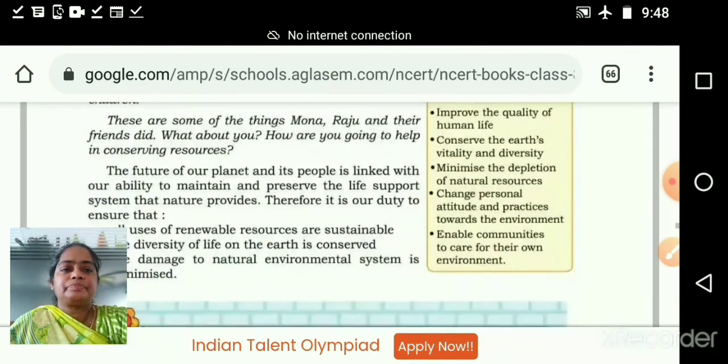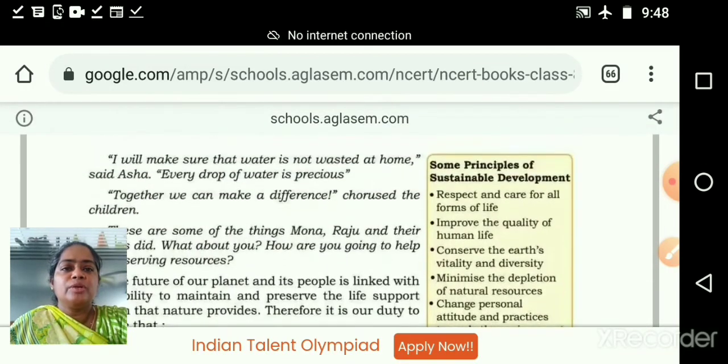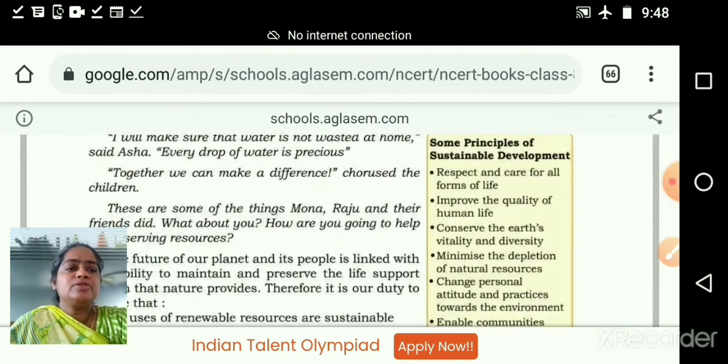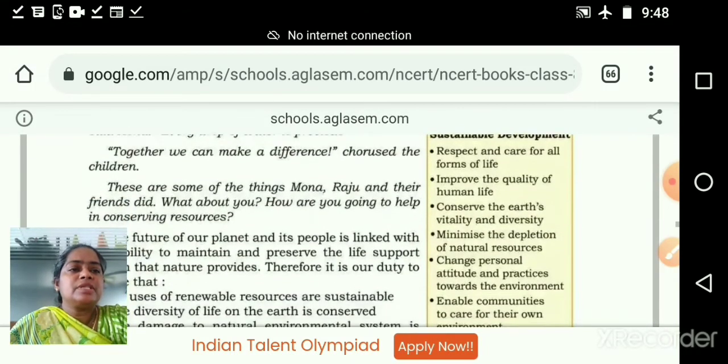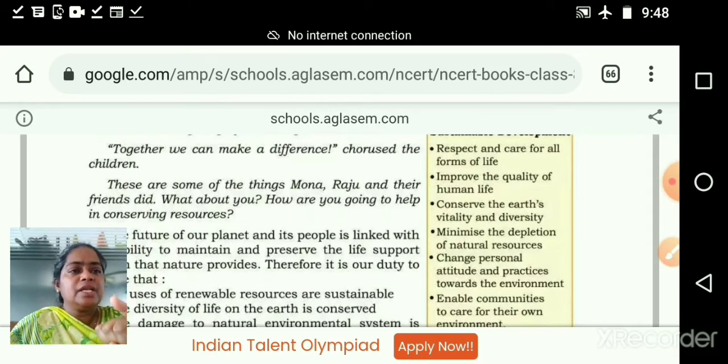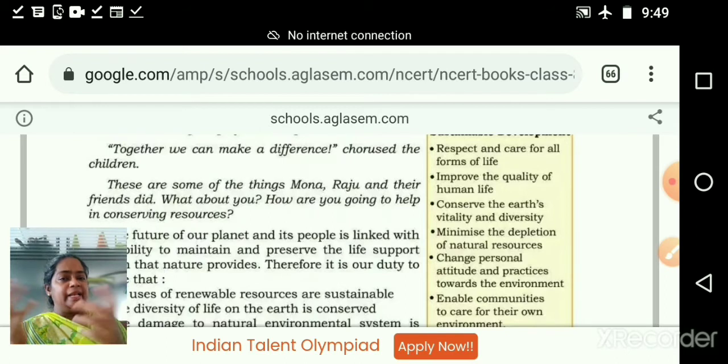Then the story is moving forward. Then some principles of sustainable development on the next page. Principles of sustainable development. First point, it is respect and care for all forms of life. Not only your elders, not only your parents, not only your youngsters, all forms of life. It may be small organisms like virus or fungi, or big animals like elephant. It may be domesticated animals like cow and goat. It may be your pet animal, it may be a cat or dog.